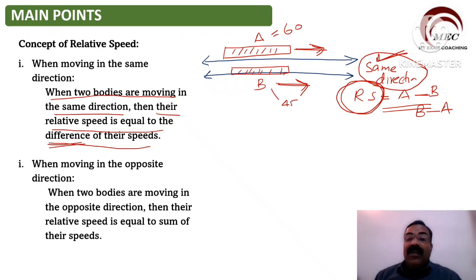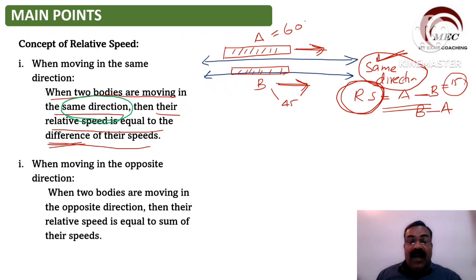So 60 minus 45, we will take it as 15. Suppose A is 45 and B is 60, then also the difference is equal to 15. So we take the difference between the speed of A and the speed of B when they are in the same direction.